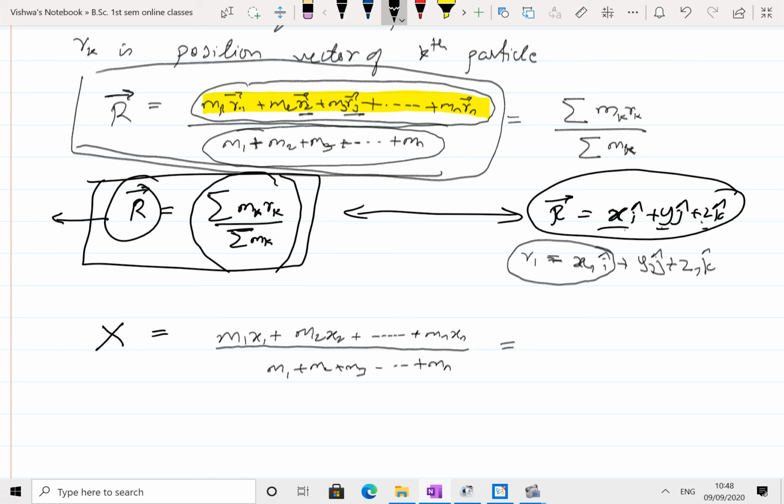Now the same quantity for different particles can be written in terms of summation of mk xk, k equal to 1 to n, divided by the sum of the masses of all these individual particles, summation of mk. Now this gives the position along the x-axis of the center of mass.